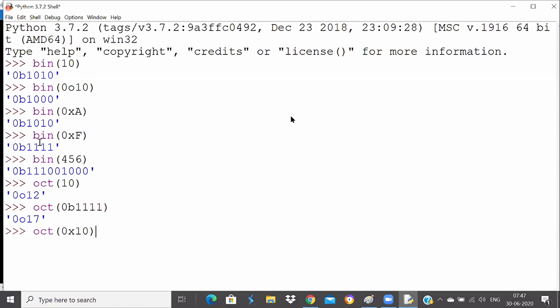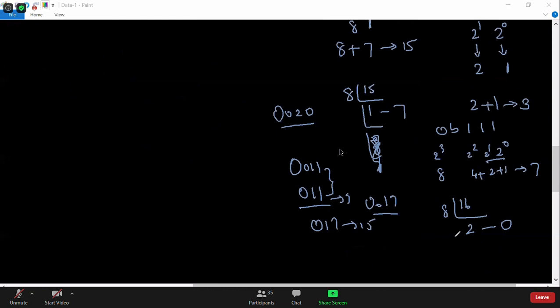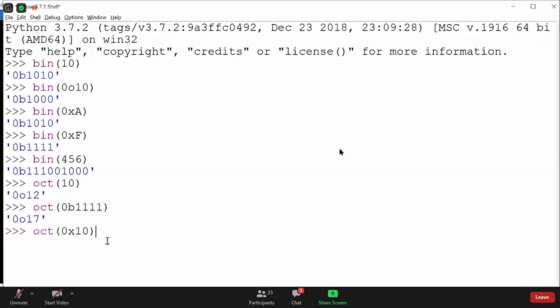Very good, Abhishek. It will be 0020. It is 16, right? And we know how to represent 16 in octal. We already seen that. That's what one of you asked me, how you represent 16 in octal. So it's 20, right? So the answer will be 20 here. So when I press enter, it will be 20, because 2 into 8 will give you 16, and plus 0 into 0 will give you 0. So 16 plus 0 will be 16. So this is how you represent in octal.